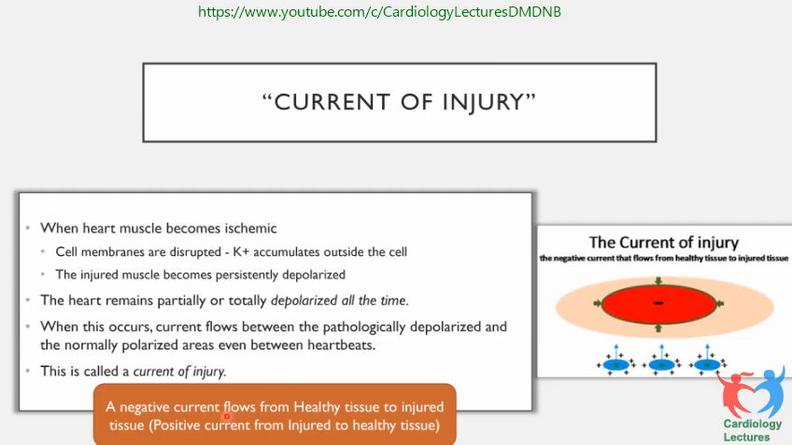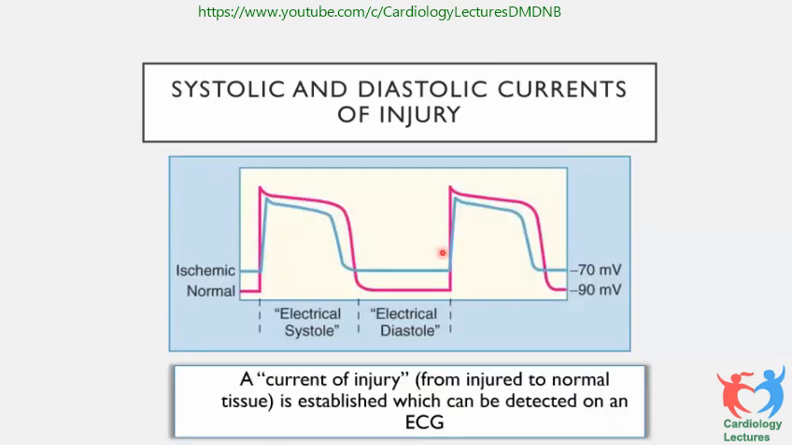A negative current flows from a healthy tissue to the injured tissue. Positive current flows from the injured to the healthy tissue. So this is how you have systolic and diastolic currents of injury.